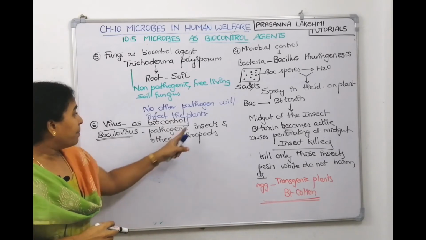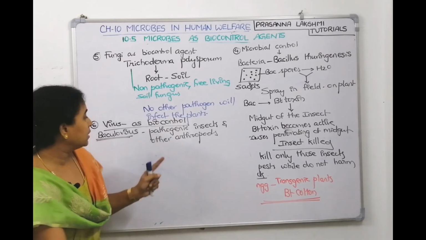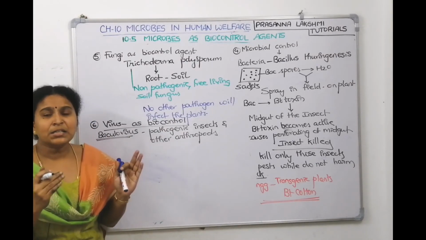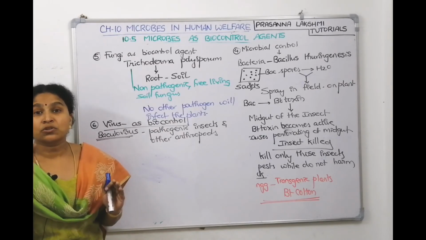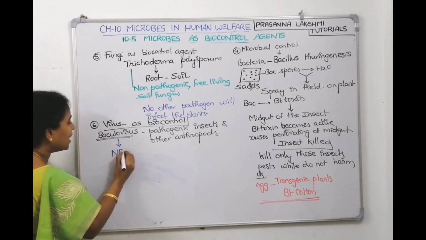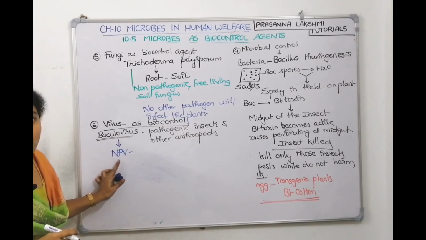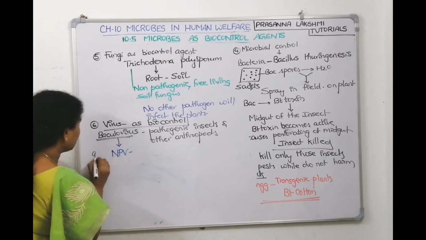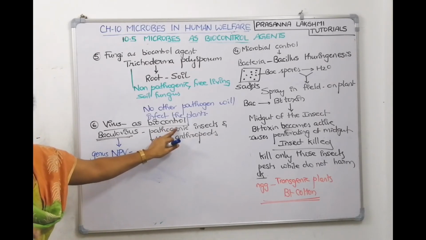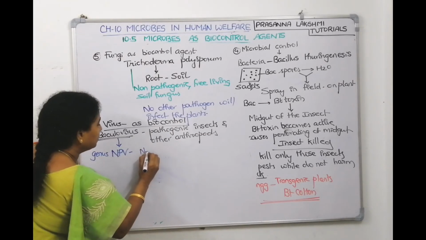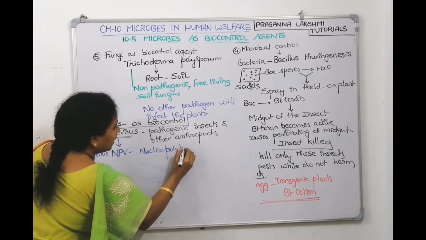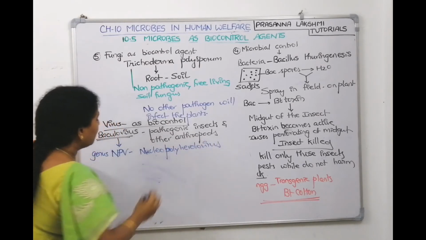Baculovirus is pathogenic. It causes diseases for insects and for other arthropods. Now the Baculovirus which is used as a biocontrol agent belongs to a genus called NPV. NPV stands for Nucleopolyhedrovirus. What is the genus name? This is the genus. The Baculovirus which acts as a biocontrol belongs to a genus called NPV, which stands for Nucleopolyhedrovirus.